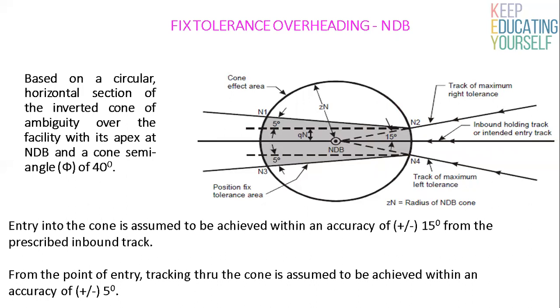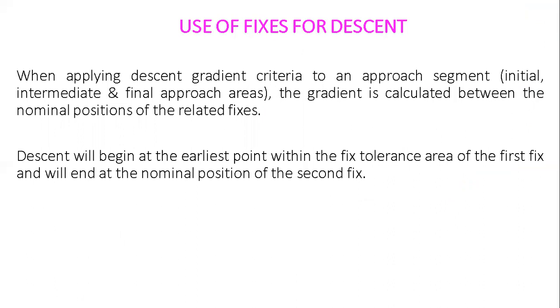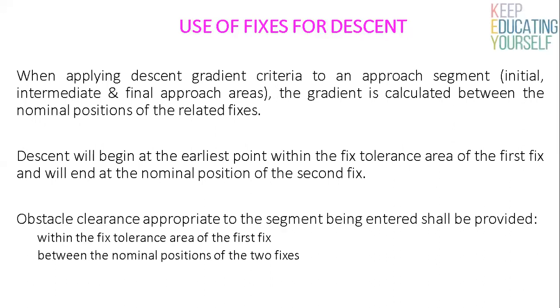The second point is same for VOR also. Use of fixes for descent. When applying descent gradient criteria to an approach segment, initial, intermediate and final approach areas, the gradient is calculated between the nominal position of the related fixes. Descent will begin at the earliest point within the fixed tolerance area of the first fix and will end at the nominal point of the second fix. Obstacle clearance appropriate to the segment being entered shall be provided within the fixed tolerance area of the first fix between the nominal position of the two fixes.